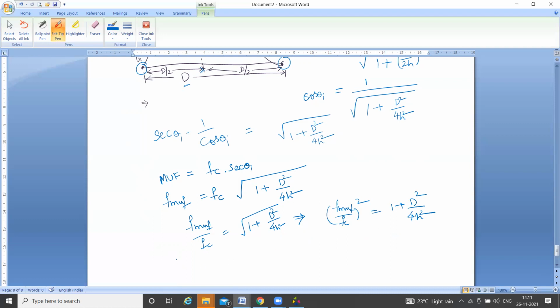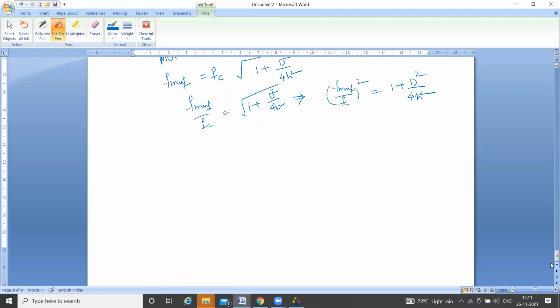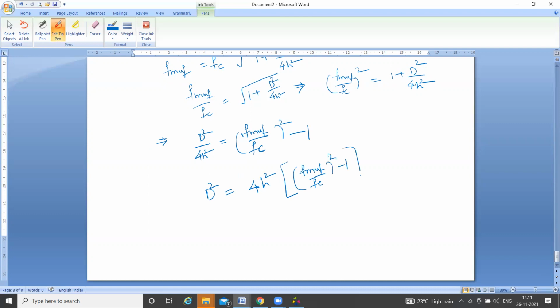Now the equation becomes d squared by 4h squared equals f MUF divided by fc whole squared minus 1, with 1 moved to the other side. Here d is the skip distance. So d squared equals 4h squared times, f MUF divided by fc whole squared minus 1.